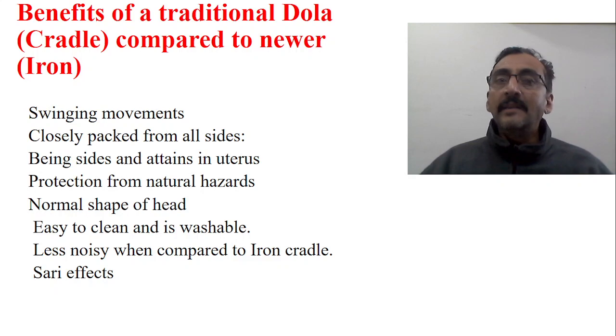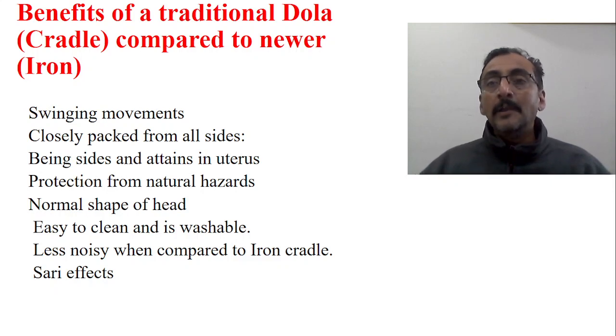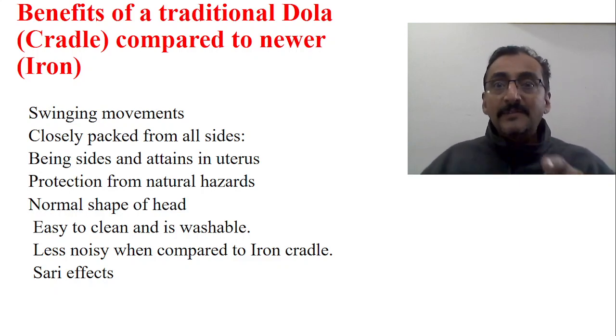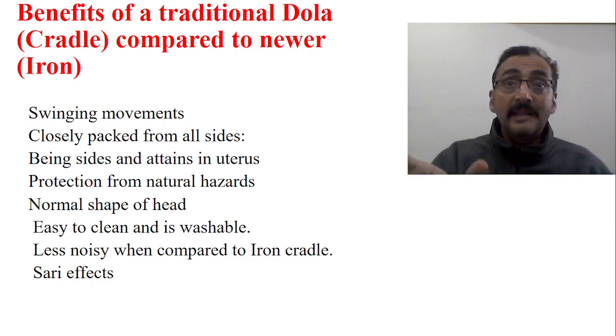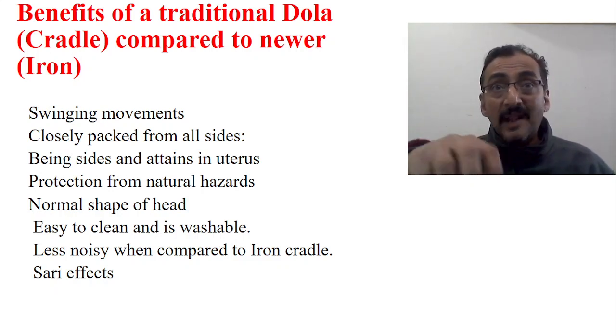Another important thing is that it also helps to attain the normal shape of the head. When you put the baby in a synthetic cradle, this is the biggest problem: the head will roll here and there. Babies spend maximum time sleeping in the infantile period, up to 6 months. If you keep the baby in the iron cradle, the head will roll here and there, and then you have to keep a round takya, made of sand and so on.